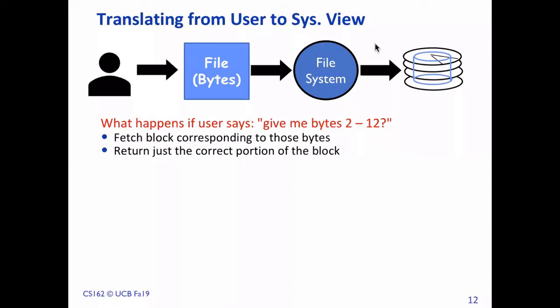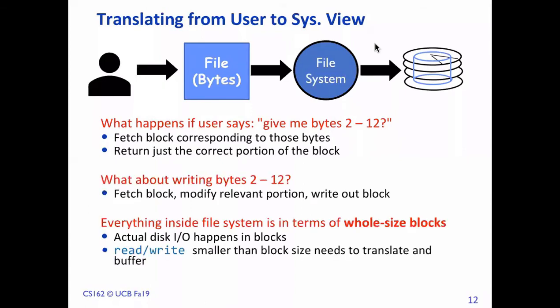That's the role of the file system, which includes both the part that is part of the OS and also the part that is part of the intelligent drive. Suppose we want to write bytes 2 to 12.